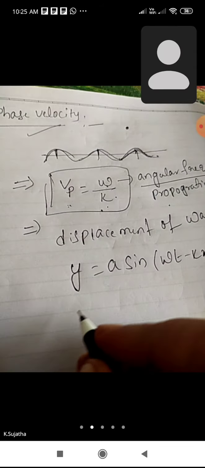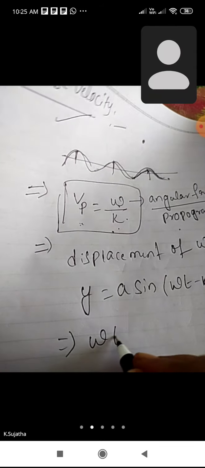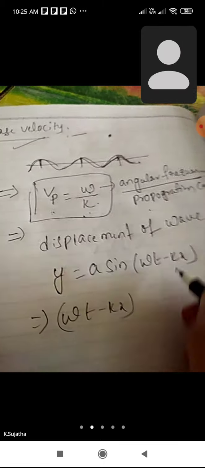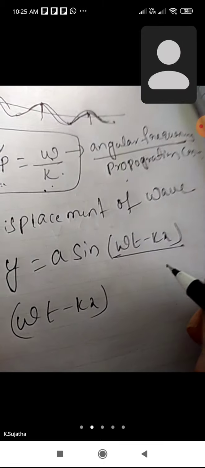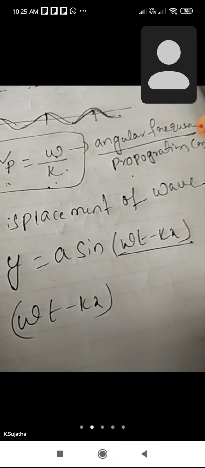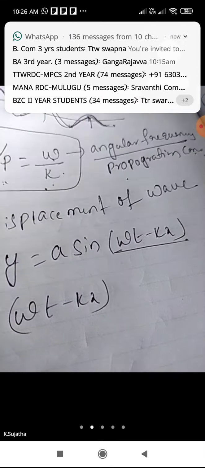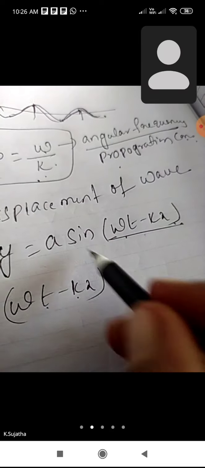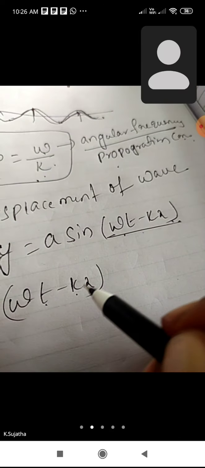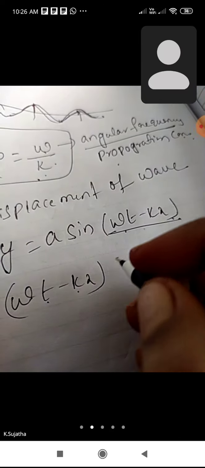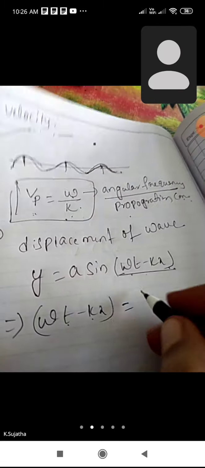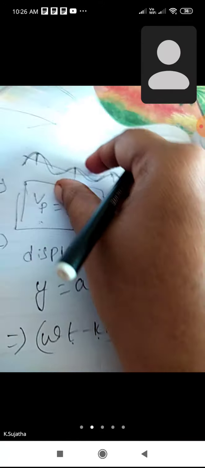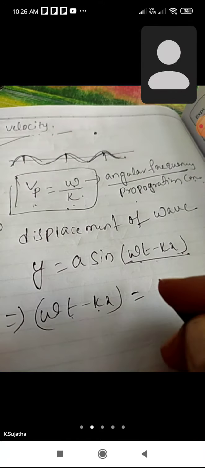Here omega t minus kx indicates the phase of a wave, as we already discussed in a previous class.